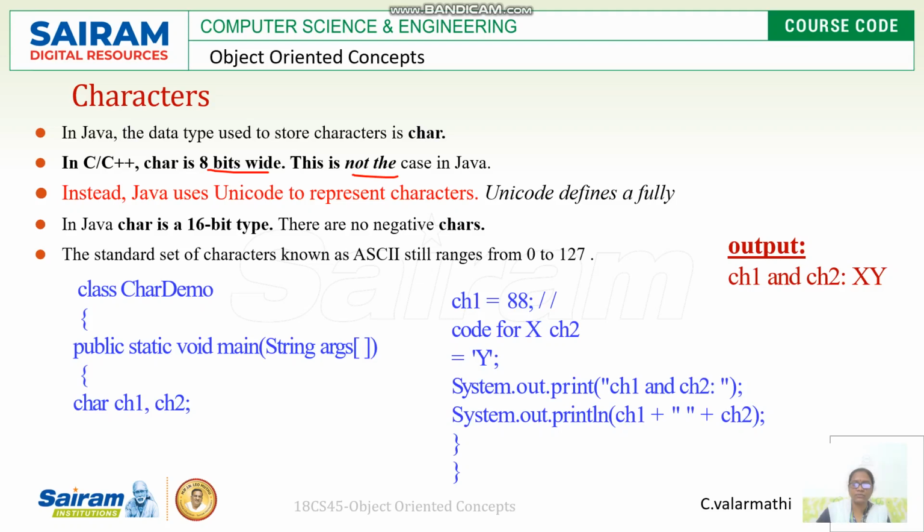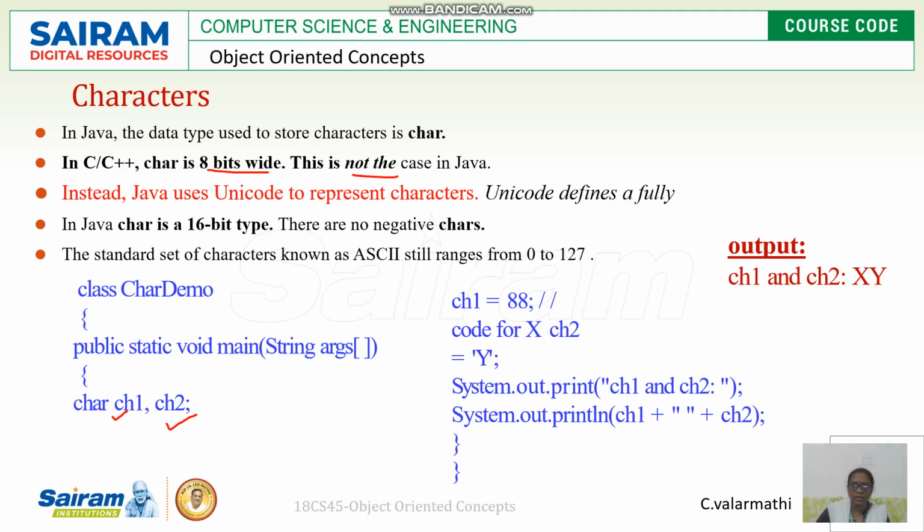Next we'll see one example program, CharDemo. Here two characters are declared, ch1 and ch2. ch1 is equal to 88, and ch2 is equal to y. What happens when we print ch1 and ch2?